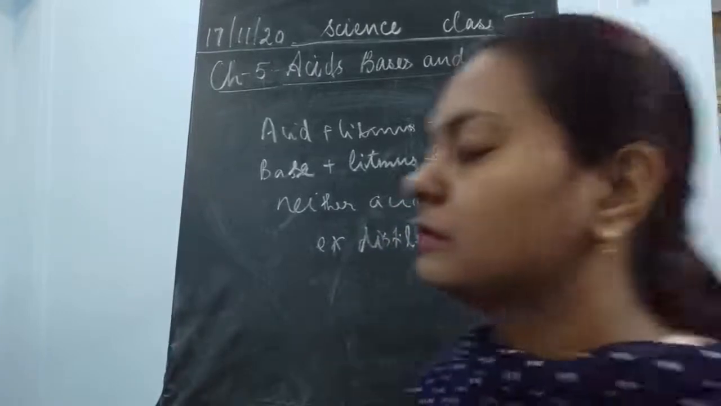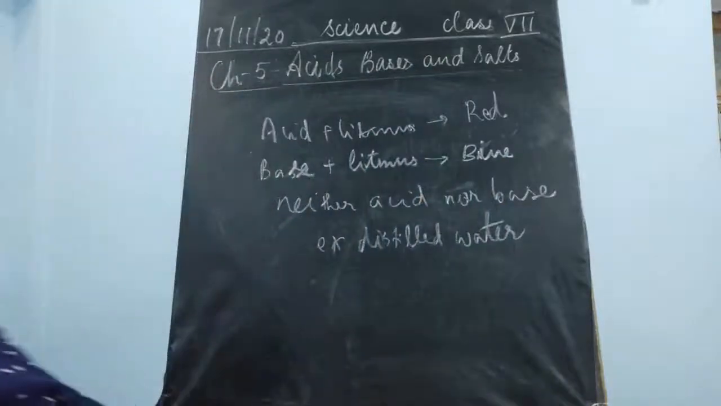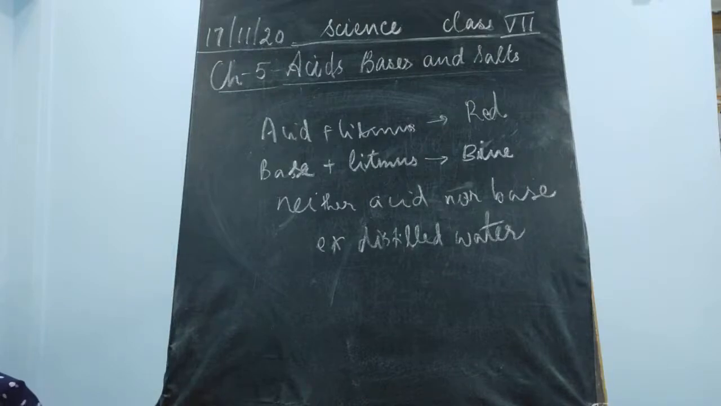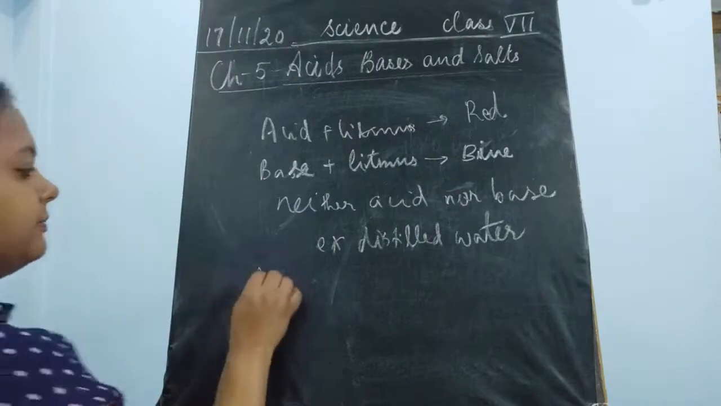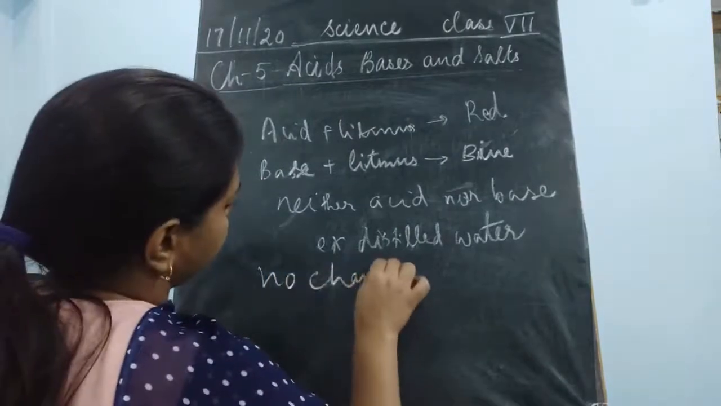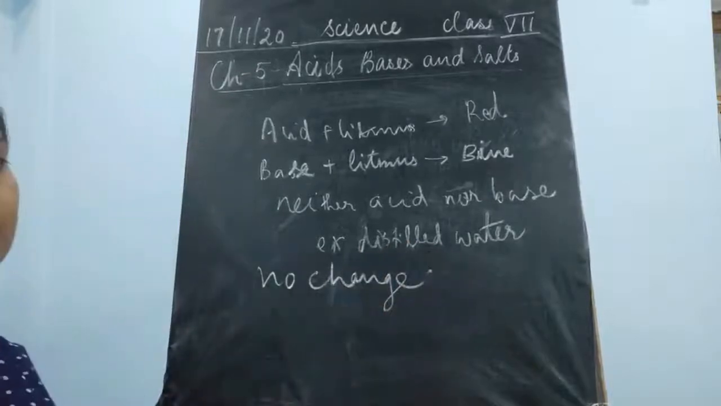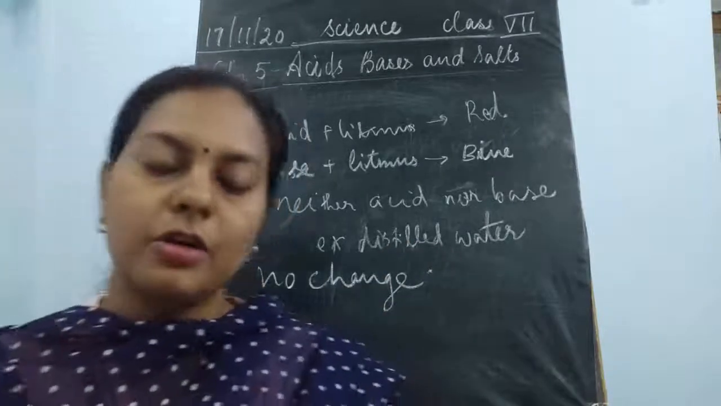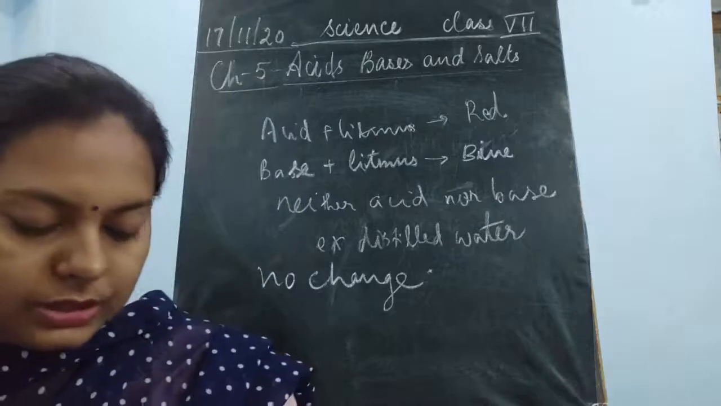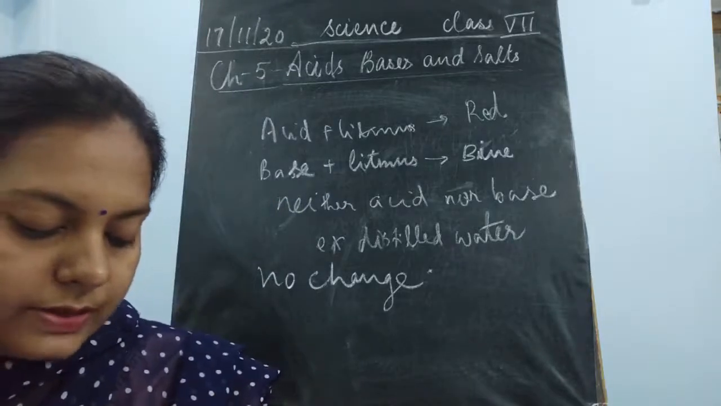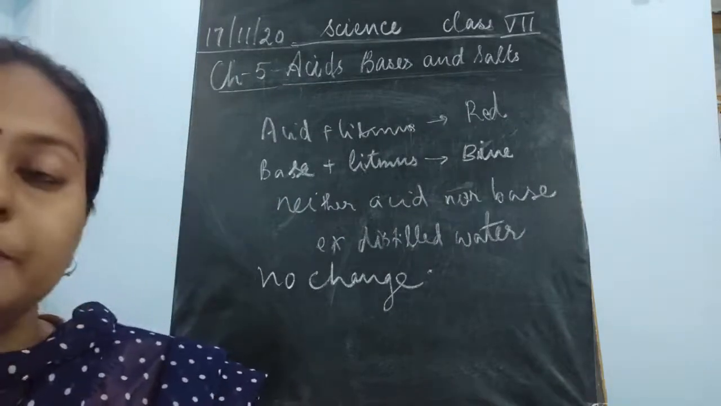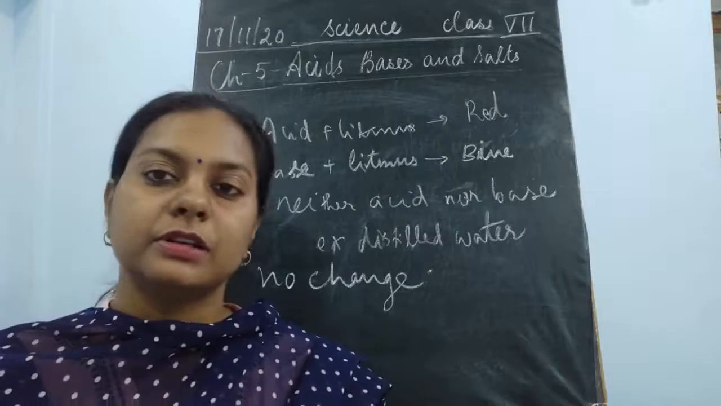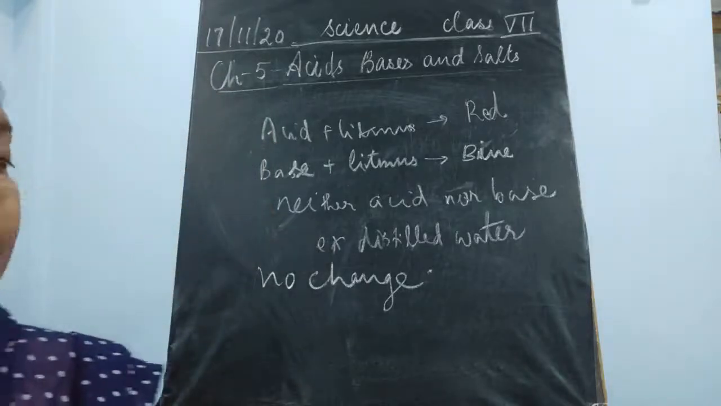Okay, this is not going to change any color with the litmus solution. Okay, no change. No change in the color, neither of acidic nor of basic, means no red, no blue. ठीक है, so ऐसे substances को we are going to say that it is a neutral substance, and also the salts, the distilled water, it could be the neutral substance.